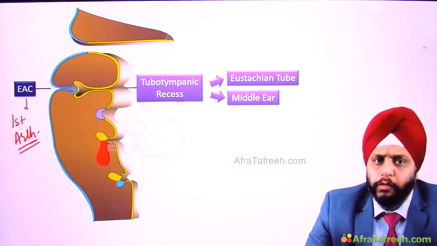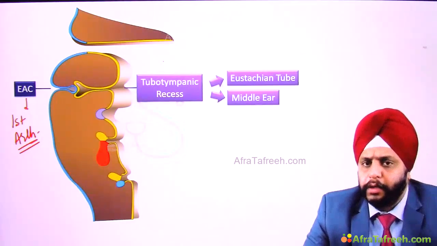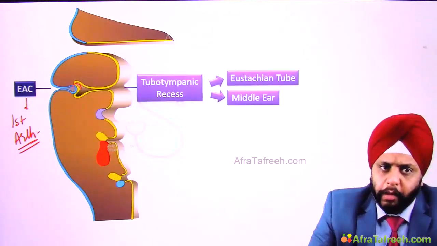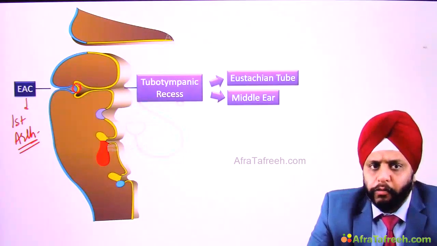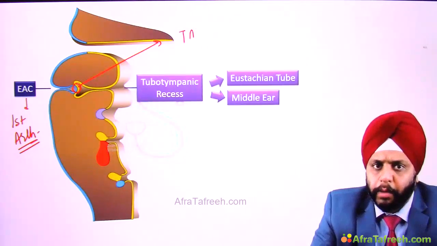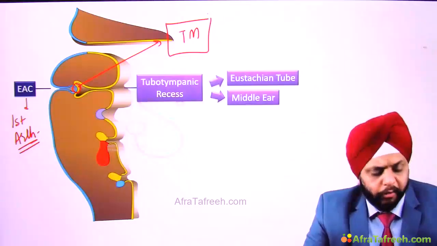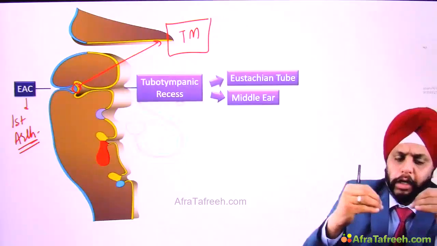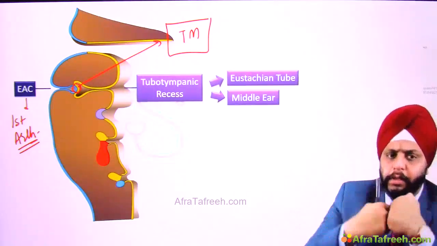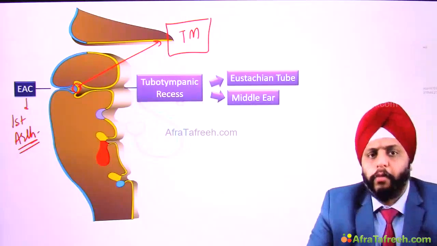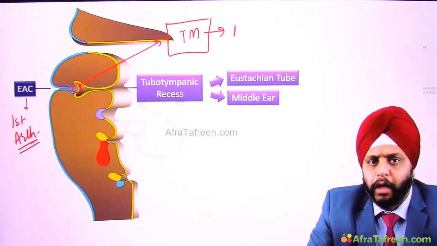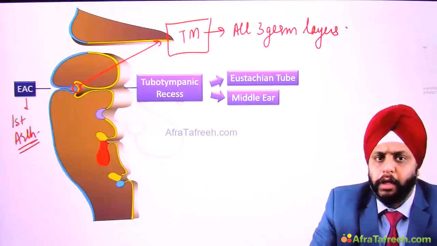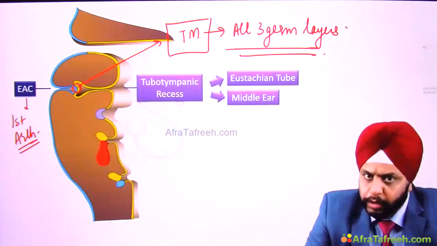So the first pouch forms the tubotympanic recess, that is the eustachian tube and the middle ear, right? Now remember, where this ectoderm meets the endoderm of the pouch, we have formation of the tympanic membrane. Ectoderm is brought by the first arch, it meets the endoderm from the first pouch, and in between there is mesoderm. All three meet. Therefore the tympanic membrane is formed by all three germ layers. So this is one structure in the body formed from all three germ layers.